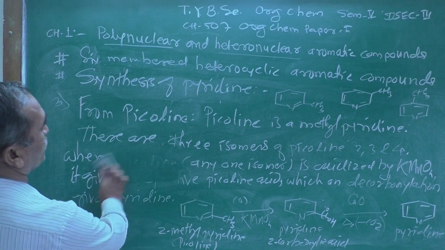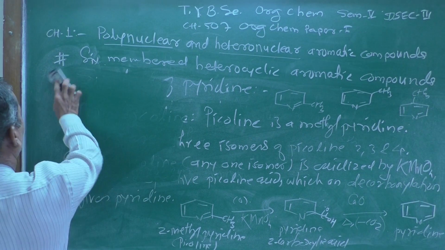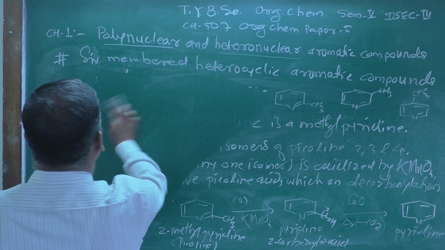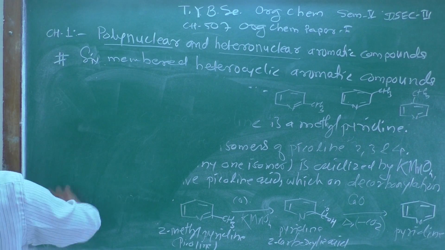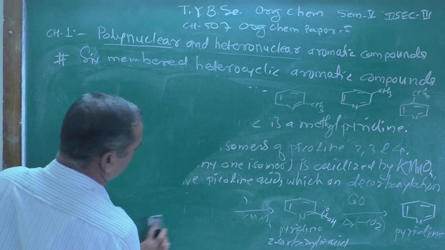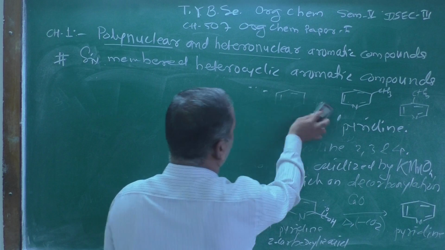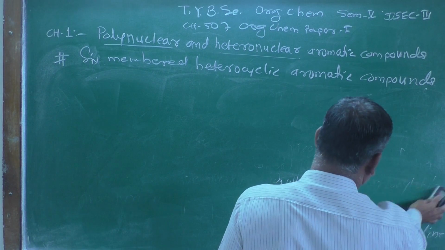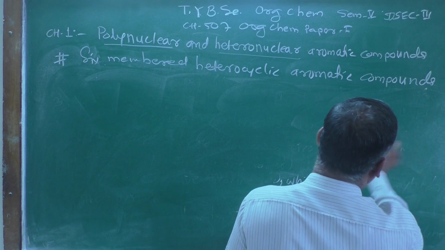So today what we are going to discuss is the reactions of pyridine. What are the common reactions shown by pyridine? As we know, pyridine is an aromatic compound. Why is it aromatic?